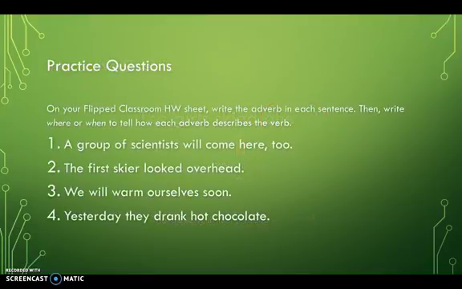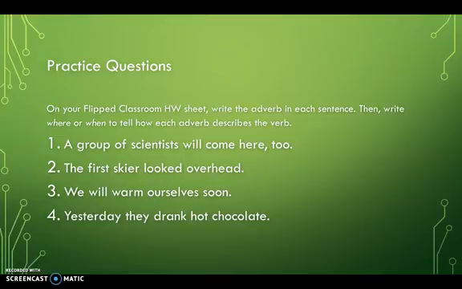Here are your practice questions. You are going to have to write the adverb in each sentence. Then, on the second line, you are going to have to write if it says where or when, to tell how it describes the verb. So the first thing, I did not underline the verbs for you. You will have to identify the verb in the sentence. Then you will have to identify the adverb and decide, does the adverb answer the question where, or does the adverb answer the question when?